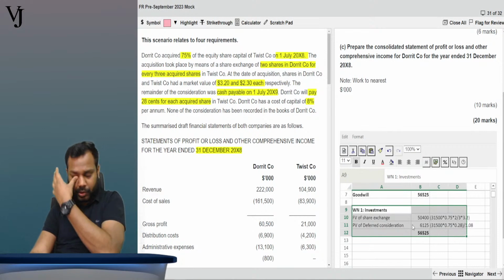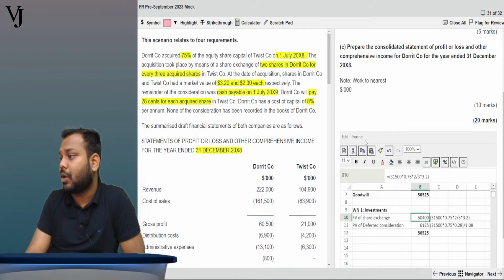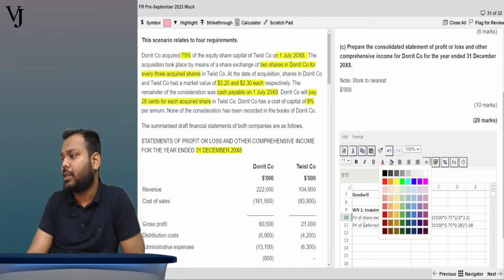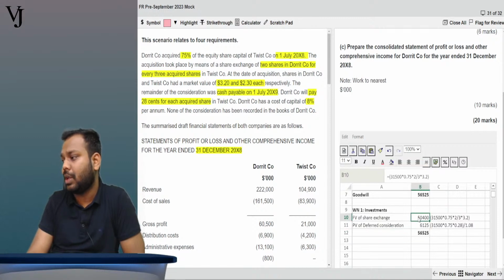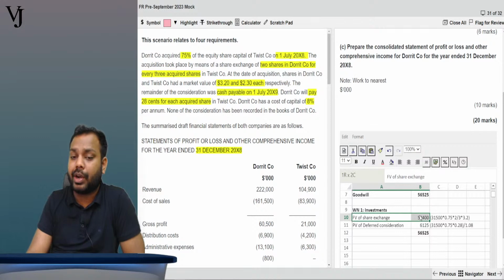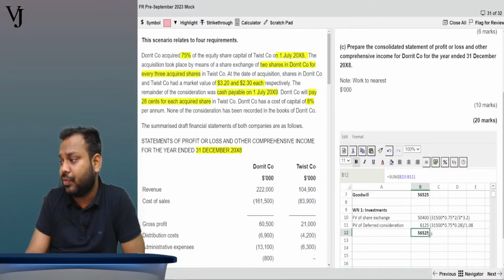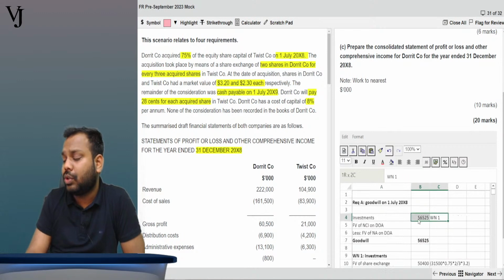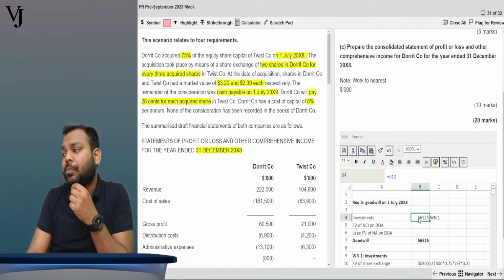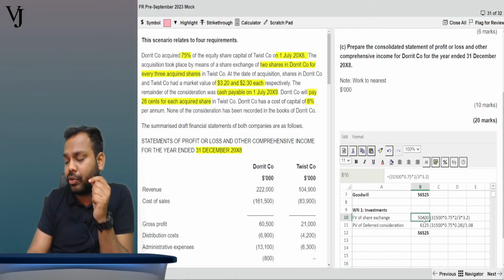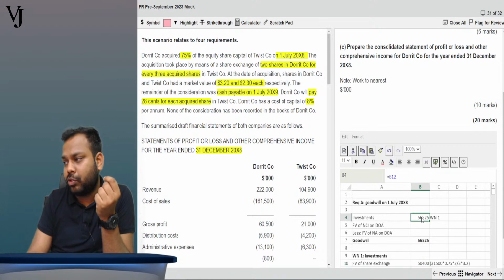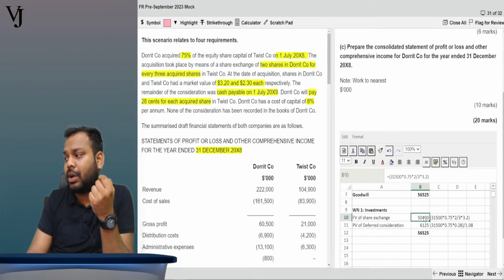Let's suppose you have calculated this figure wrong. This figure, fair value of share exchange, you have calculated wrong. So definitely you will not get marks for that. But if you link this figure, give the reference, and show the working notes, then subsequently, if this 50,400 is wrong, the amount that will come here will also be wrong. Then the goodwill will also be wrong, right? So if this is wrong, definitely you will not get marks for this.